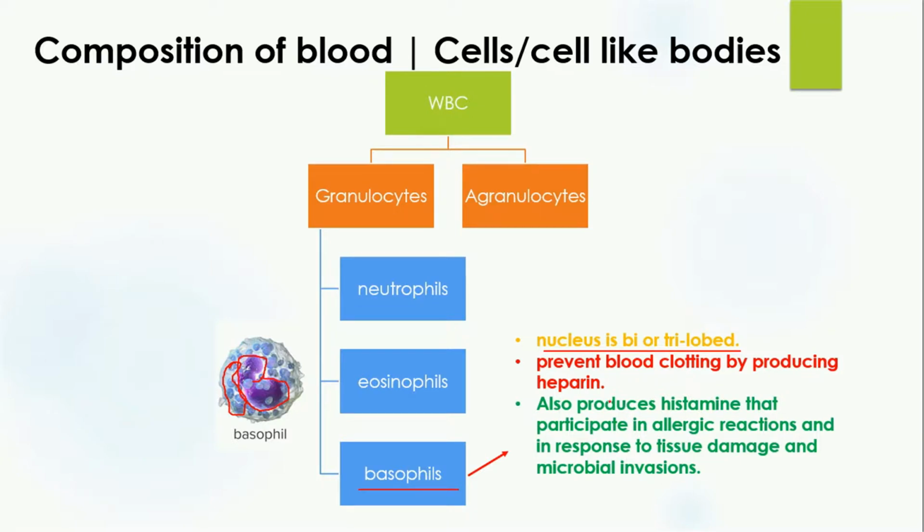The purpose of basophils is that they prevent blood clotting by producing heparin. They also produce histamine that participates in allergic reactions and in response to tissue damage and microbial invasion. So whenever any allergic reaction is taking place, or some tissue is damaged, or microbes are taking entry inside the body, it is going to produce histamine.